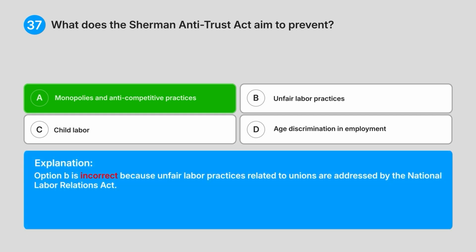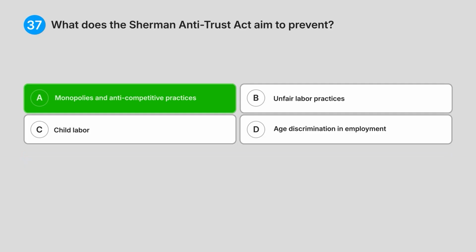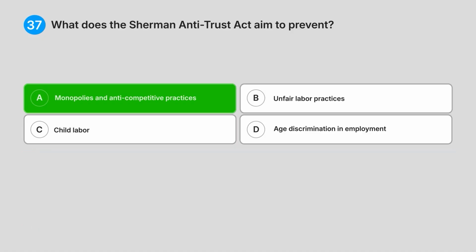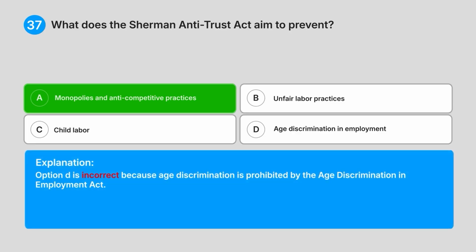Option B is incorrect because unfair labour practices related to unions are addressed by the National Labour Relations Act. Option C is incorrect because child labour is regulated by the Fair Labour Standards Act. Option D is incorrect because age discrimination is prohibited by the Age Discrimination in Employment Act.